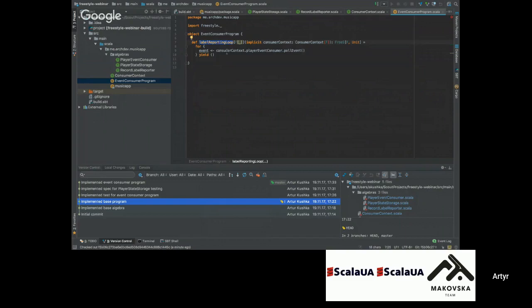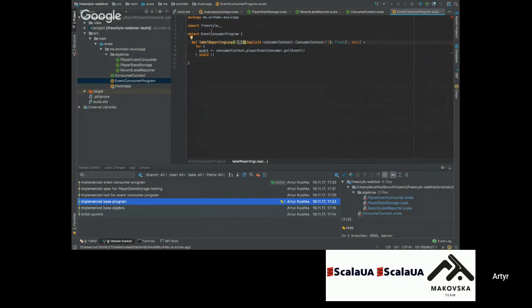Our label recording loop has different strange things you can see. First one is that F, a generic F with a gap. This generic should be filled with the operations that we want to execute. In this case, we want to execute all the operations that are in the model, so we will provide here ConsumerContext.Op. It's like a coproduct of all algebras that we have. Next, we have an implicit ConsumerContext.